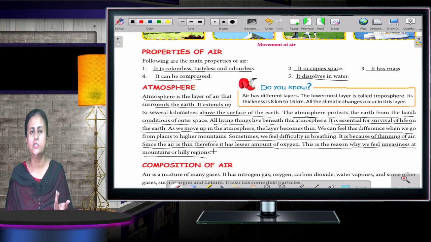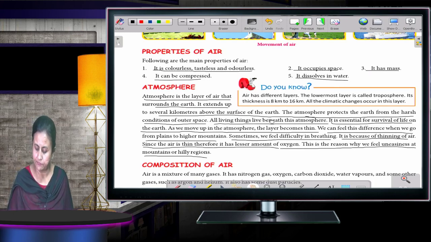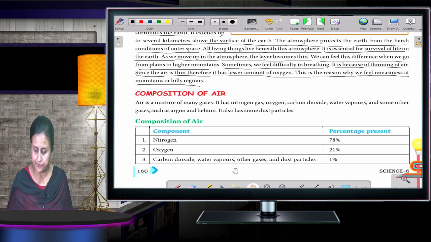Because if the oxygen content in the atmosphere were less, it would become very difficult for us to breathe. Okay. Now what is air made up of? So we are going to start with the composition of air. Fine. So let's start over here.